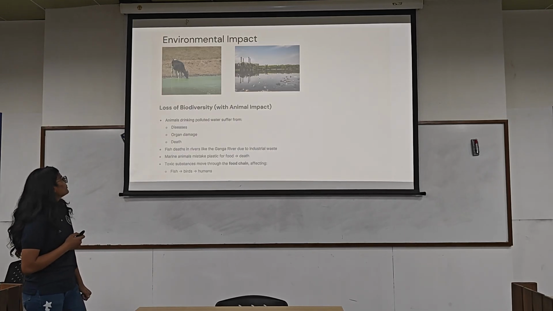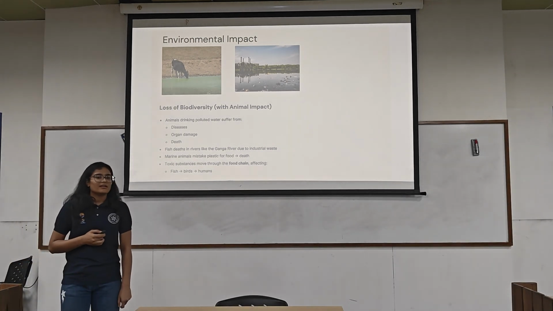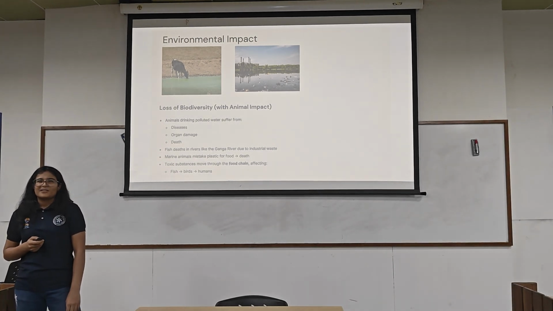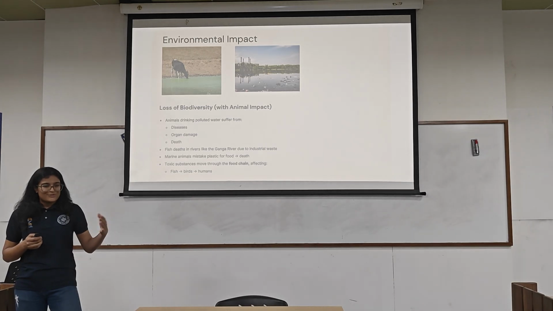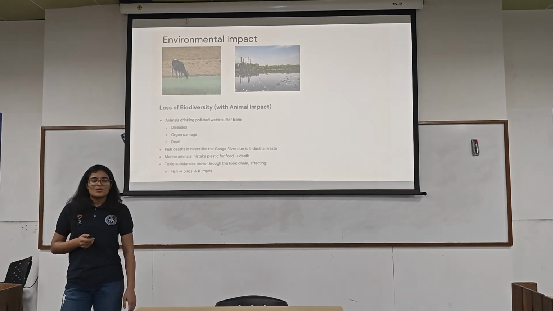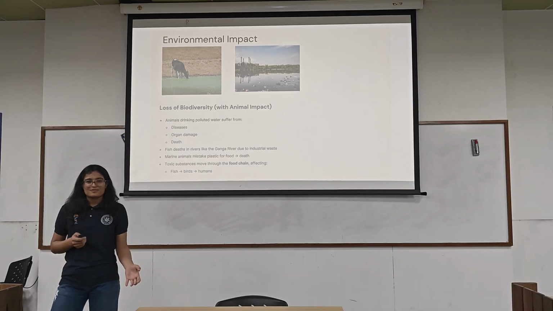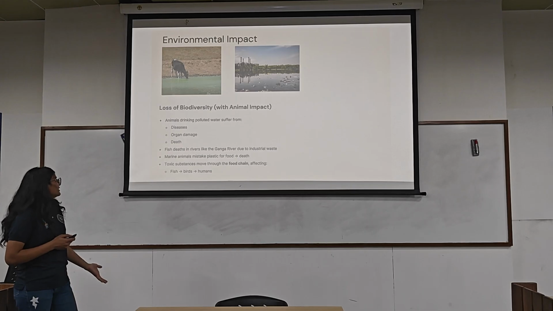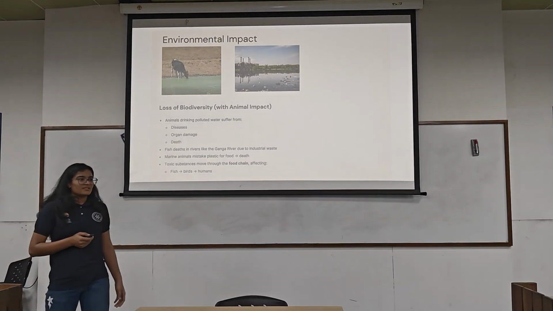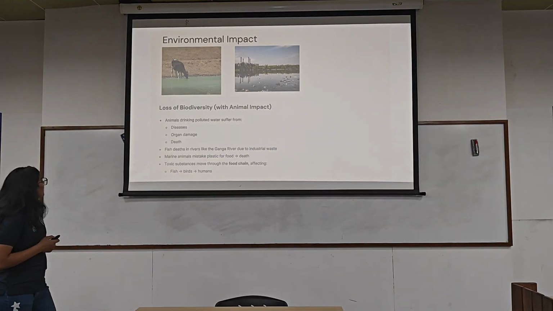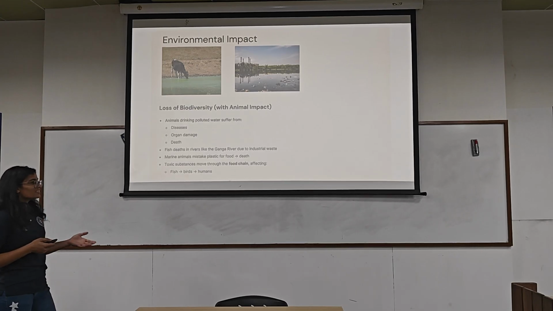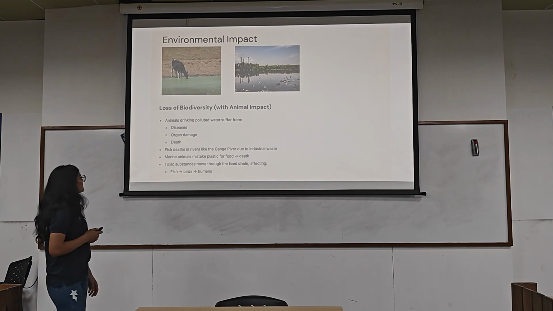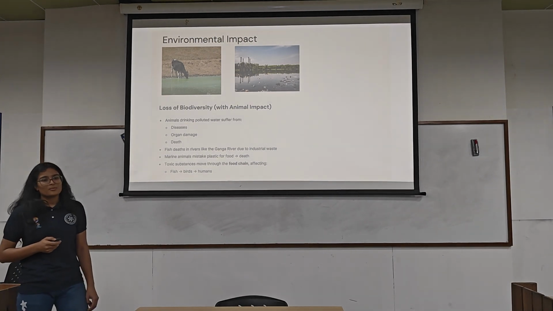Environmental impact: loss of biodiversity. Animals are drinking polluted water because there is no option for them, they can't get fresh water, and due to this, diseases and organ damage happen as in humans. Fish die in rivers like the Ganga due to industrial waste, marine animals mistake plastic for food, which leads to death, and toxic substances move through the food chain, which is called bioaccumulation.